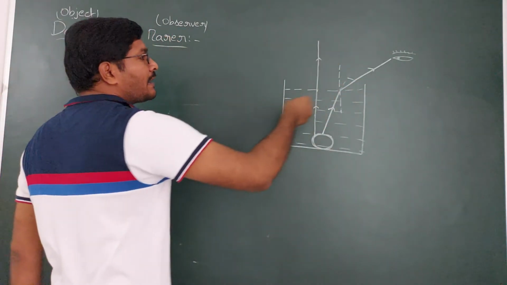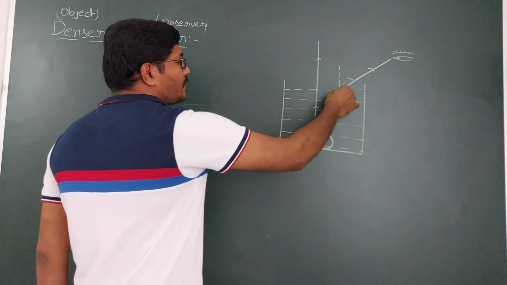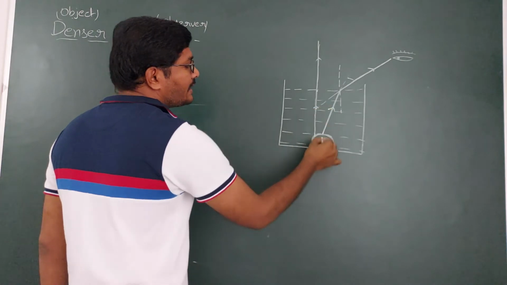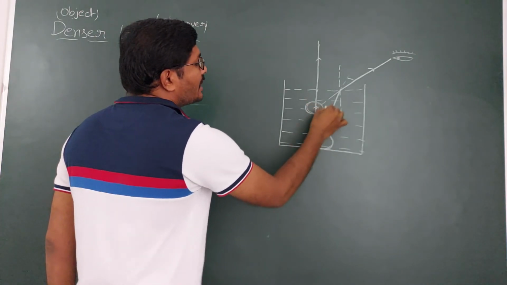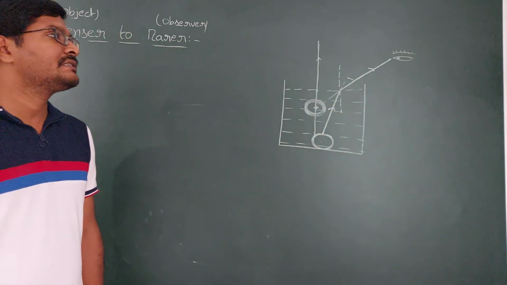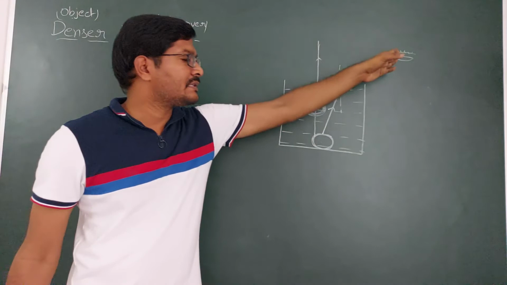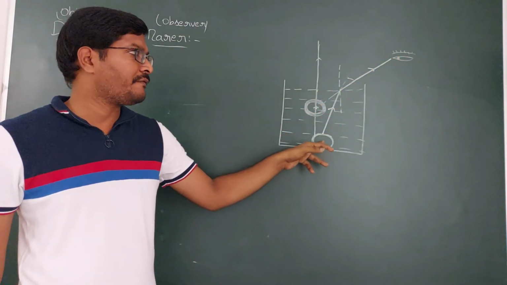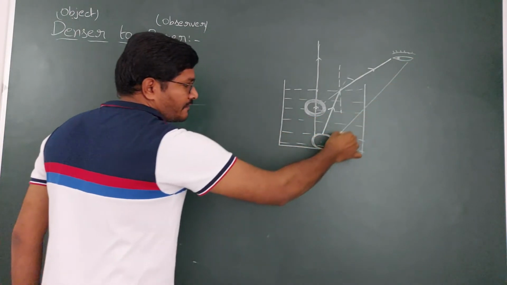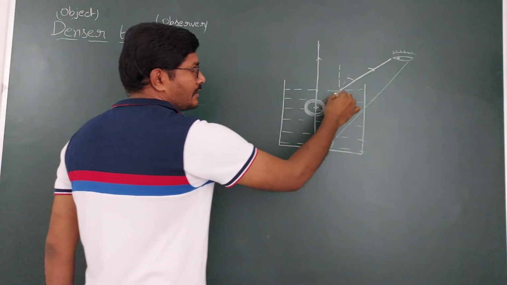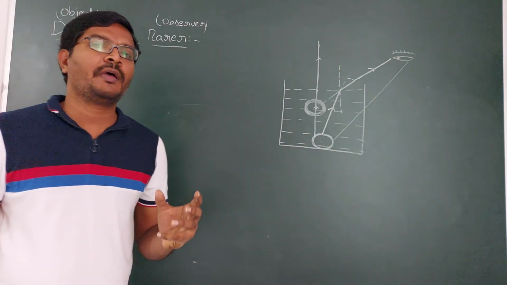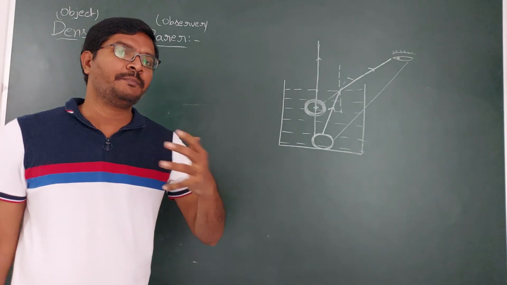So extend them in the backward direction. This refracted ray extends backward and this refracted ray extends backward. Then you are going to get the image of the lemon here. That means the image is coming towards the observer. The object is at a far distance from the observer, while the image is at a lesser distance. As the distance decreases, what happens? The object appears in a bigger size.